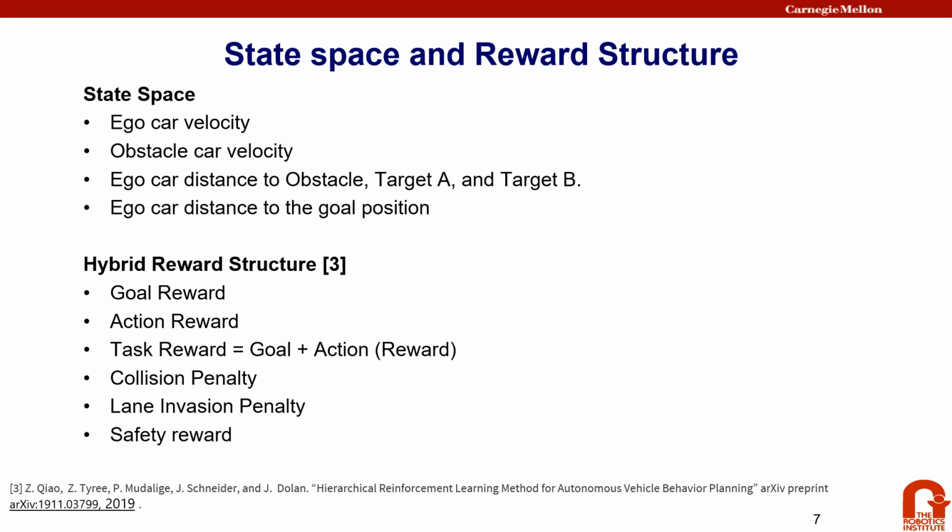For the state space, we use ego car velocity, obstacle car velocity, ego car distance to obstacle car, target A car, target B car, and the goal position. For our reward structure, we use a hybrid reward structure proposed by Zhang et al. So there is a separate goal reward for the goal and for the action, and then the task reward is the summation of goal and action reward. We give the car a collision penalty and lane invasion penalty, and we also give the car a safety reward.